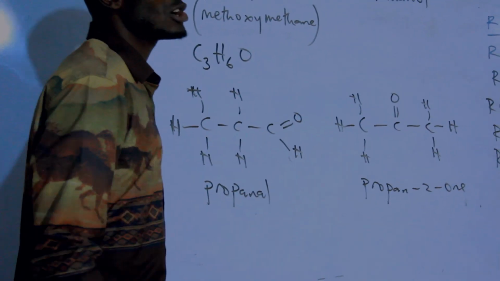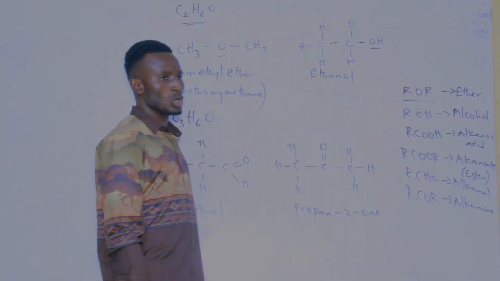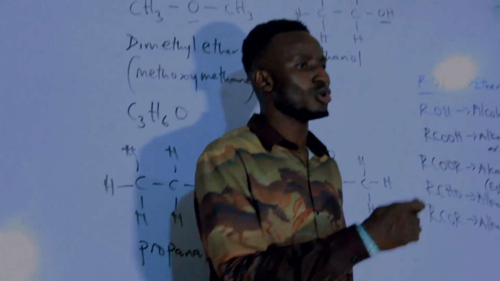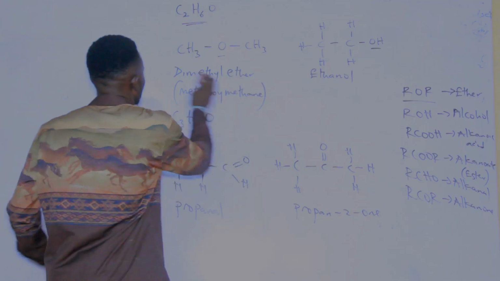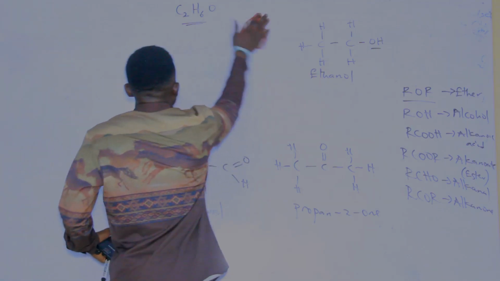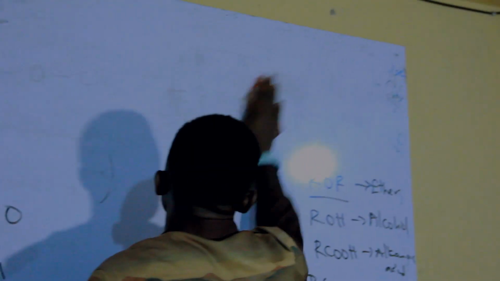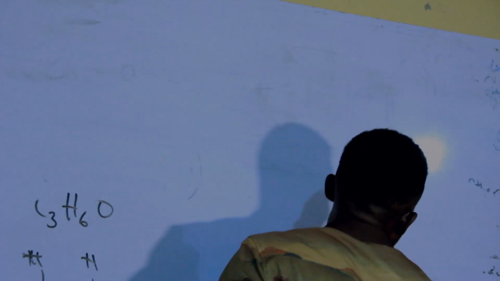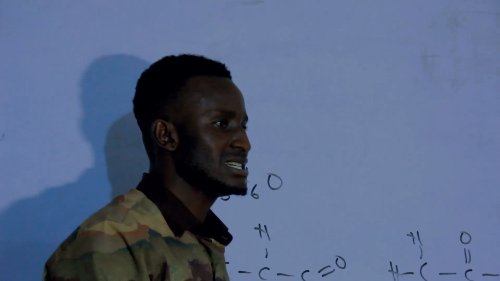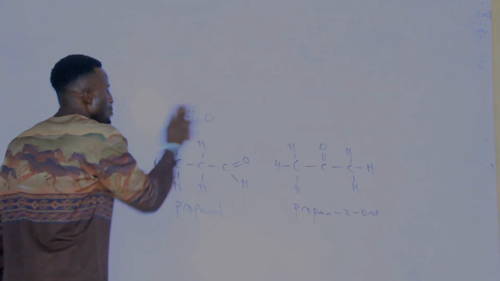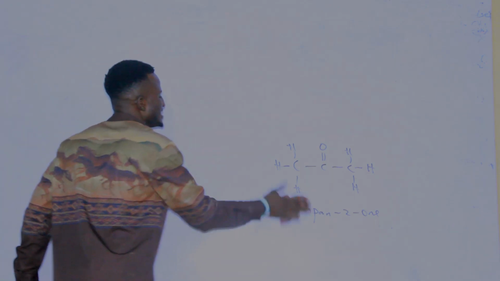So aside from the functional group isomers, I believe this is the third one. And the fourth one, let us go to stereoisomerism. Now we are talking about stereoisomerism. Stereoisomerism is defined as compounds with the same molecular formula, the same structural formula, but different arrangement in space.